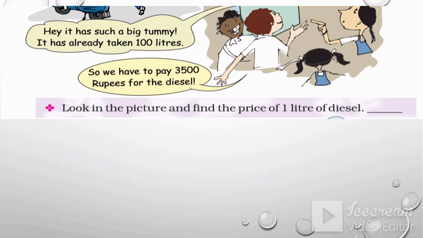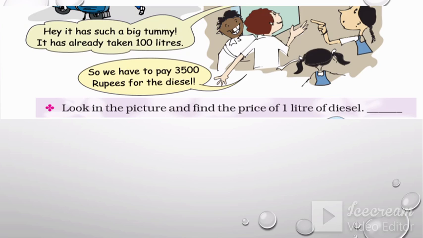Now, they saw the price. So, we have to pay 3,500 rupees for the diesel. The display is indicating price and quantity, and they have already filled their buses. Now, the question is, find the price of 1 liter of diesel. How can we find out?